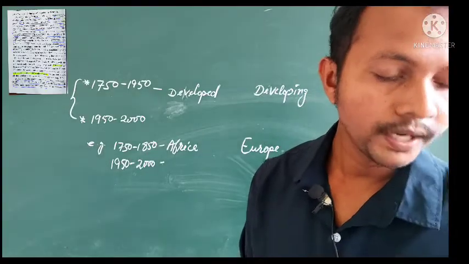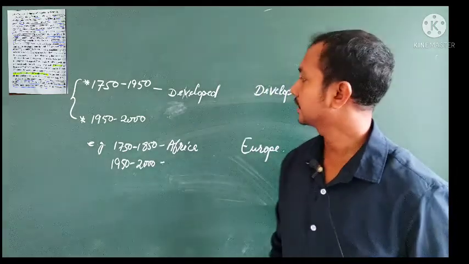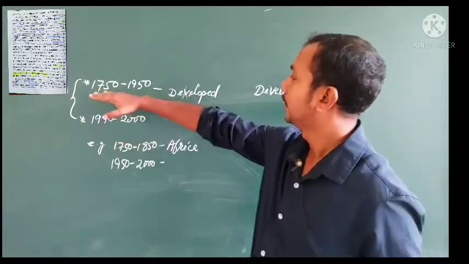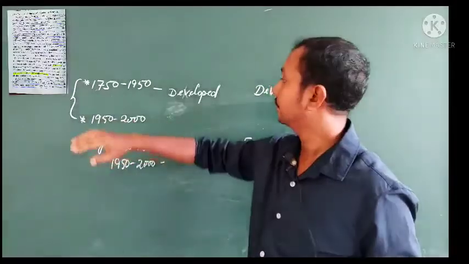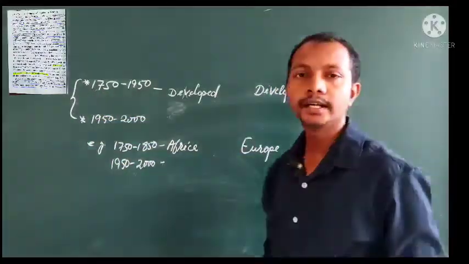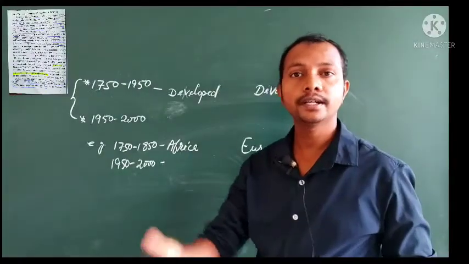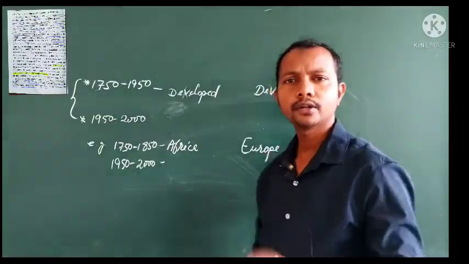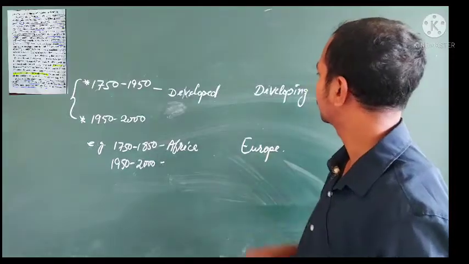Now, dear friends, one example is given in your book. The data is taken from 1750 to 1950. Countries are divided as developed countries and developing countries. Developed countries are already developed ones and developing countries are on the verge.